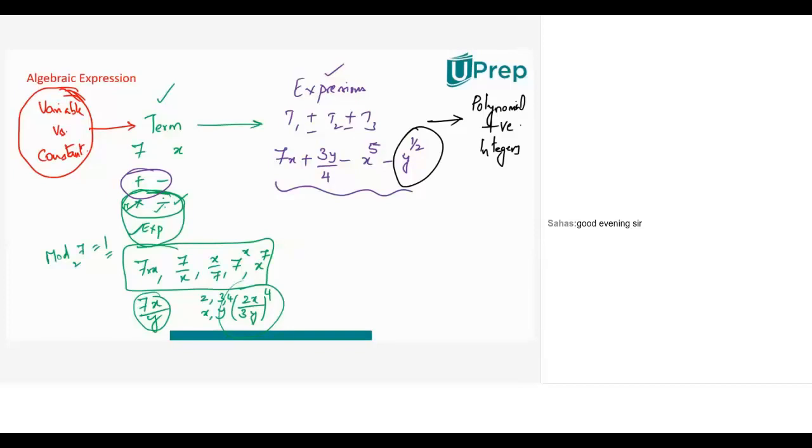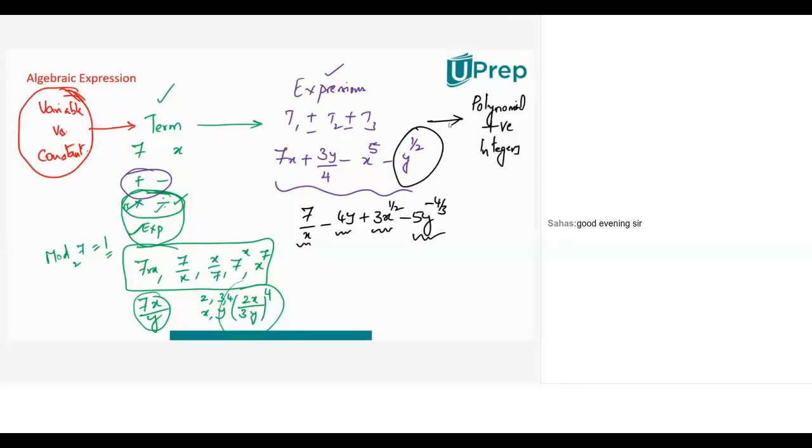This is an expression because each of them, 7 by x is a term, 4 into y is a term, 3x to the power of half is a term, 5y to the power of minus 4 by 3 is a term. But can I call this a polynomial? No, sir. Why can I not call it a polynomial? What is the condition that fails? So x to the power 1 by 2 will become under root x.